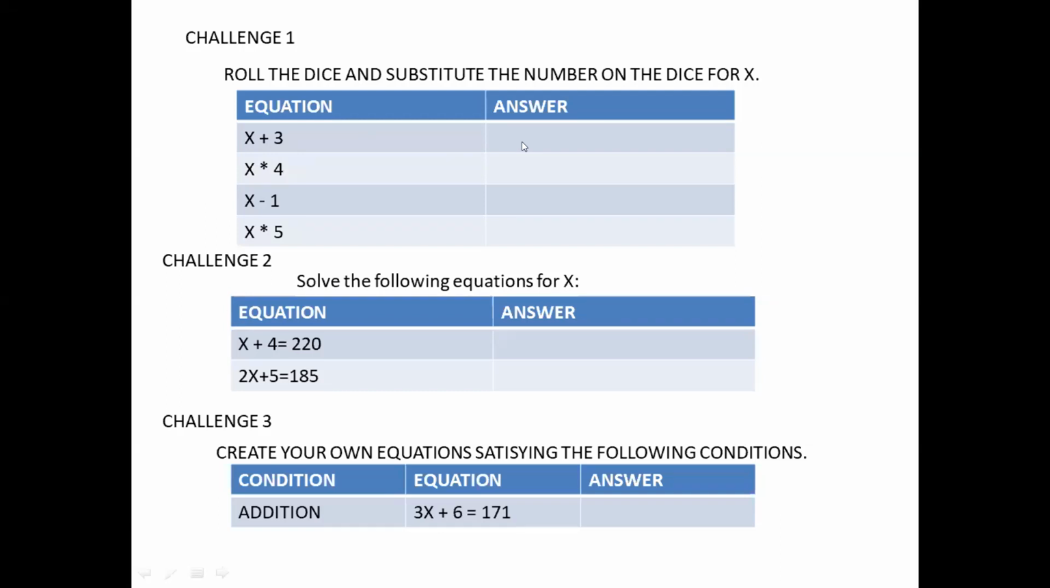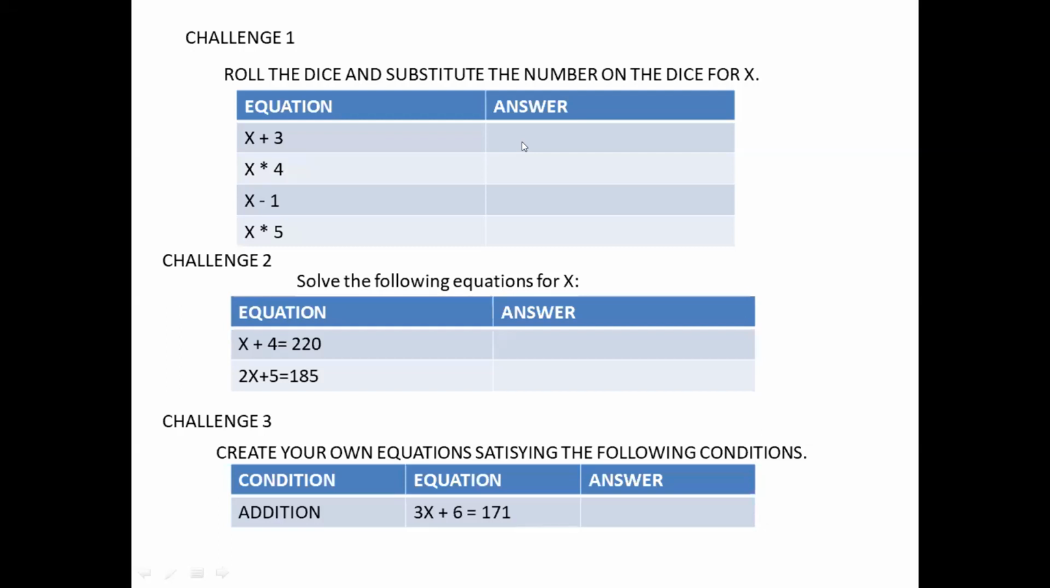Similarly, once kids finish challenge 1, they proceed to challenge 2, where an entire equation is given, and they have to solve it and find the value of X, and that answer is again struck on the board. For example, if X plus 4 is equal to 220, then X is 216, which they find out, write down, and then go back to the game board and strike the numbers.